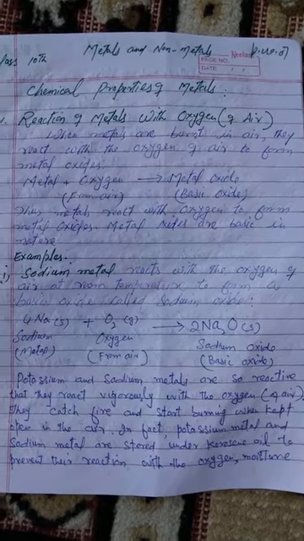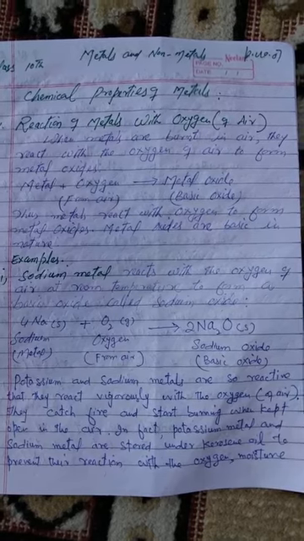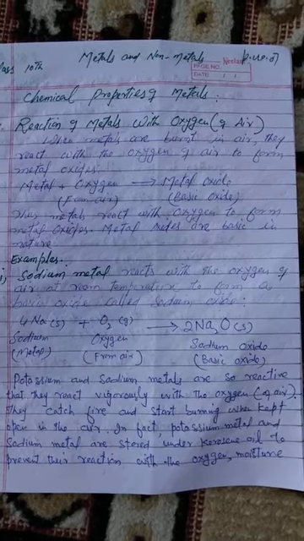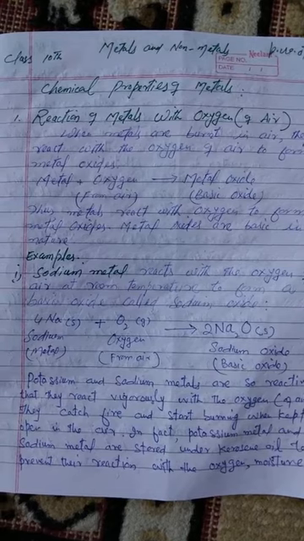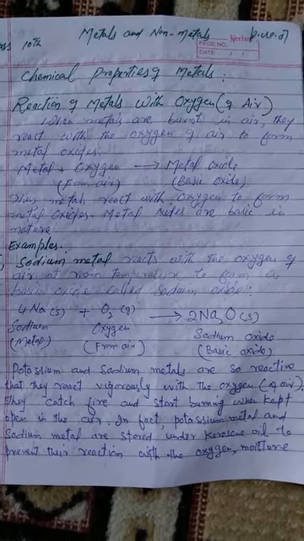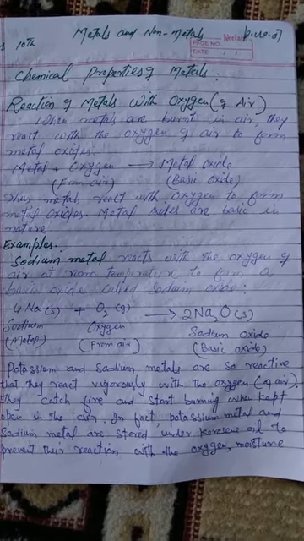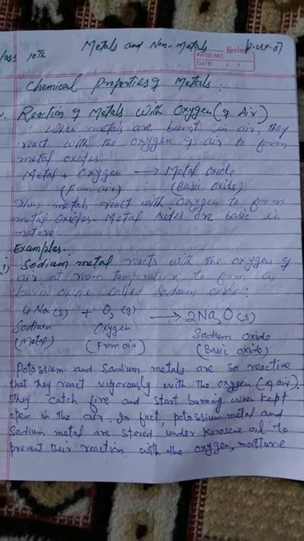Let us take some examples. First one is a sodium metal. It reacts with oxygen of air at room temperature to form a basic oxide called sodium oxide. A potassium metal also reacts with the oxygen of air at room temperature to form a basic oxide called potassium oxide.